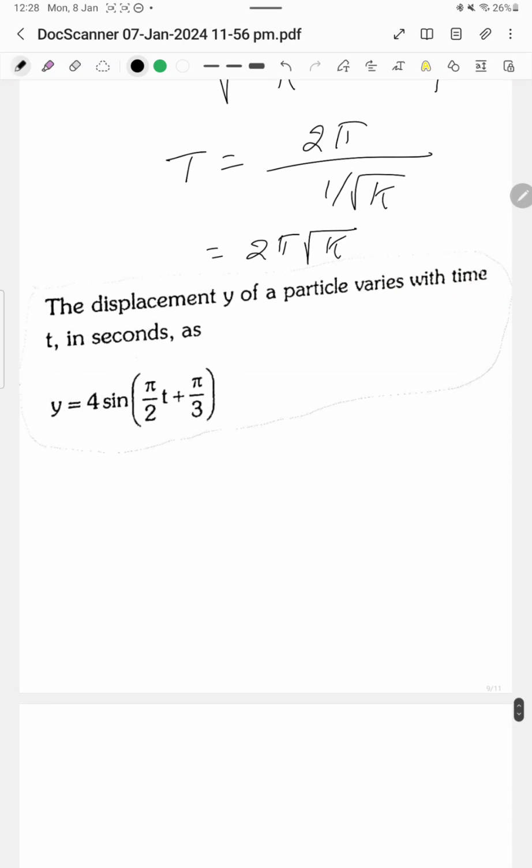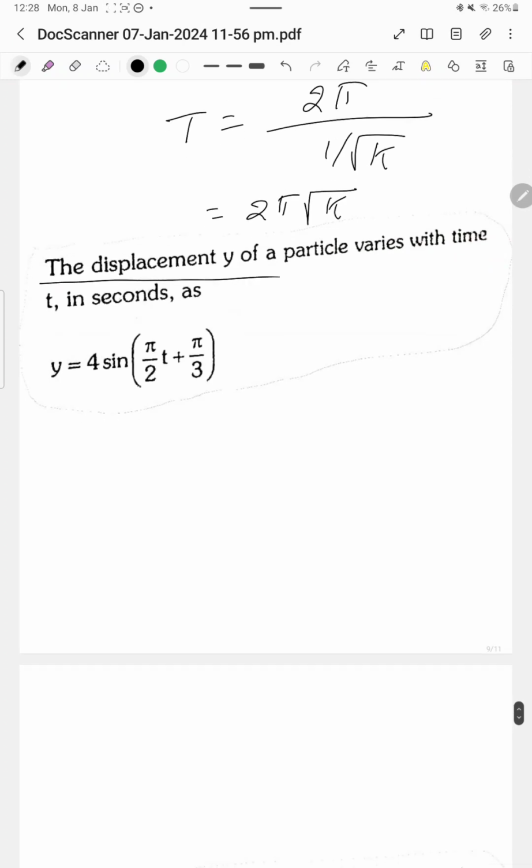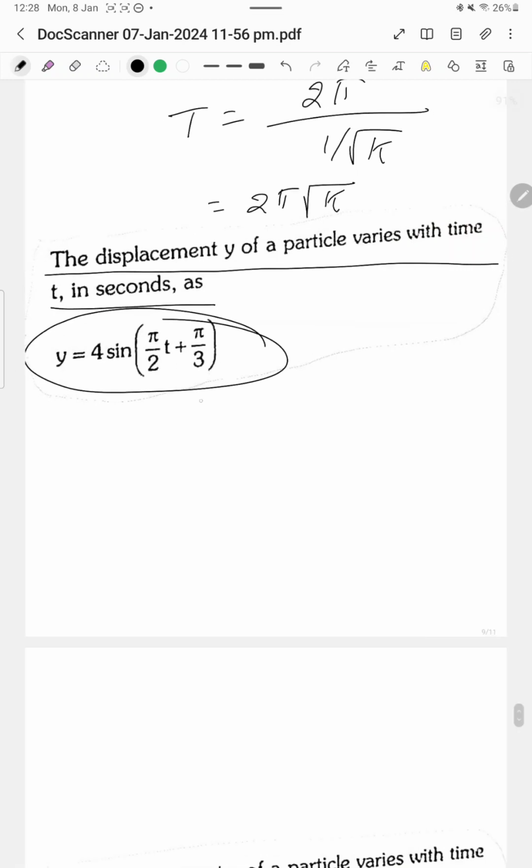Okay. Next question. The displacement y of a particle varies with time t in seconds as y equals 4 sin (pi by 2 t plus pi by 3).